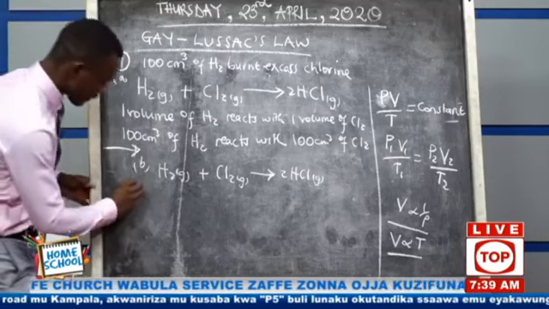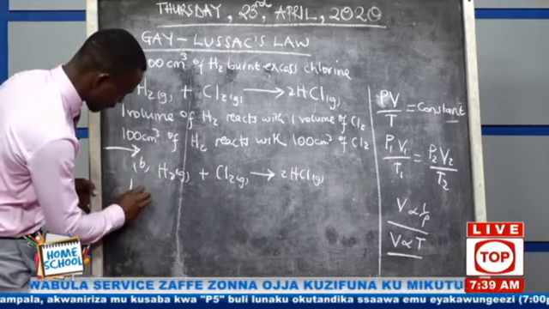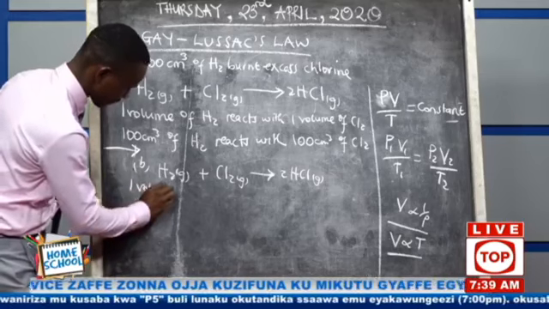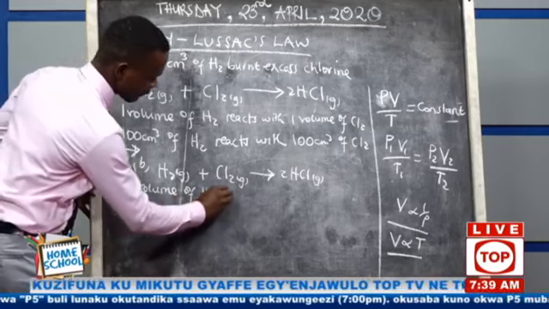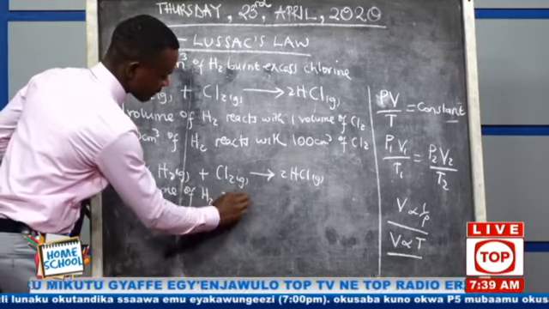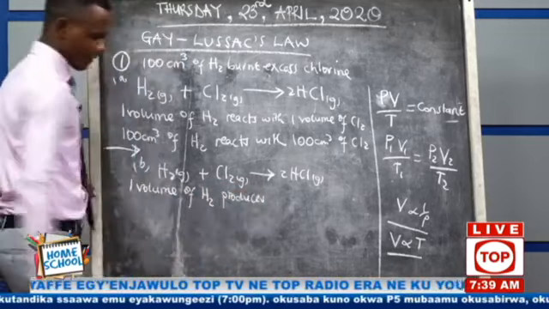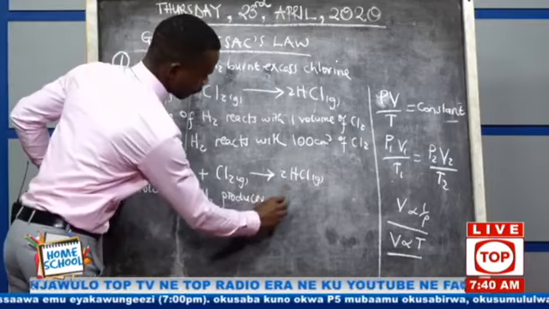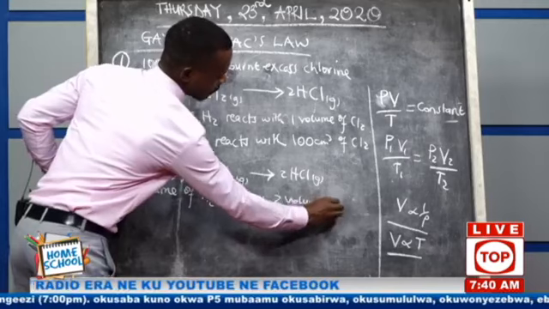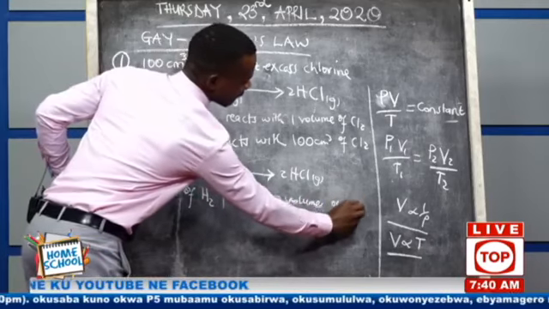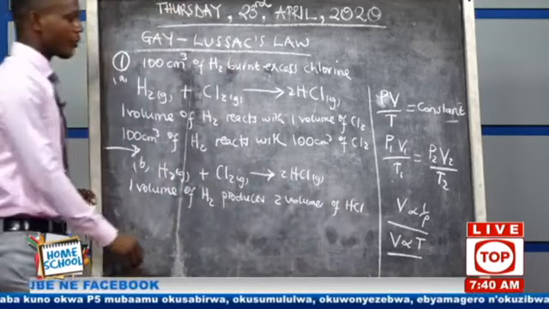You put in your grammar first. 1 volume of hydrogen produces 2 volumes of HCl, hydrogen chloride gas.